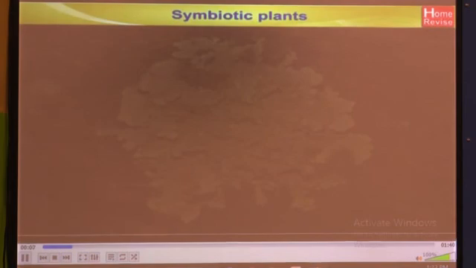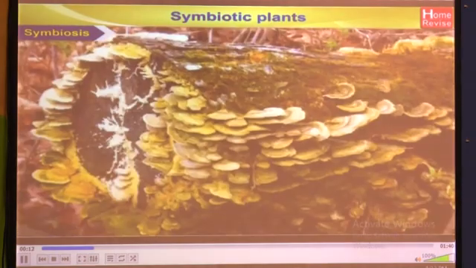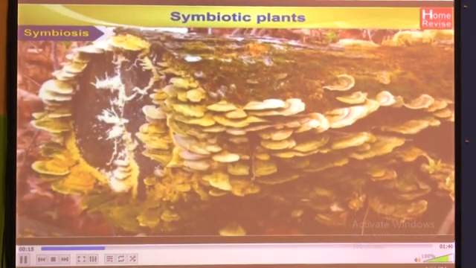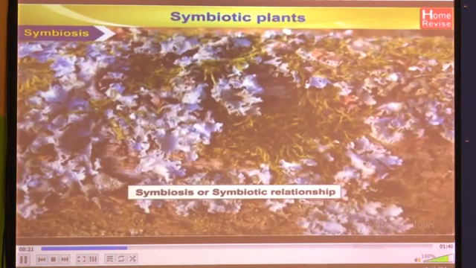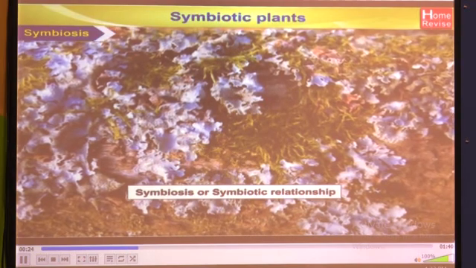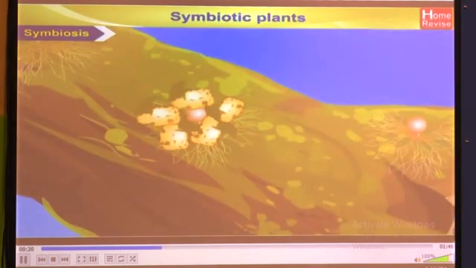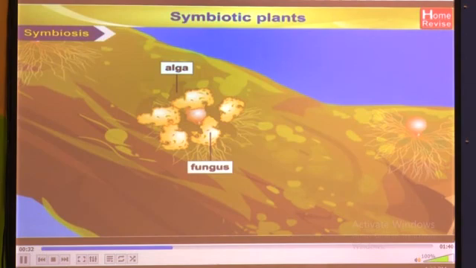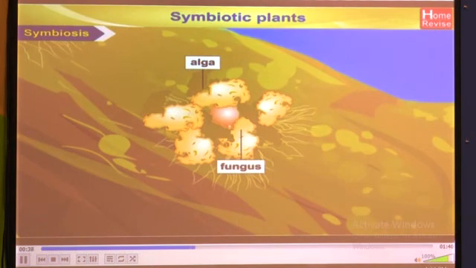Symbiotic plants. Symbiosis: when two organisms live together by sharing shelter and nutrients and mutually helping each other, their association is called symbiosis or symbiotic relationship, and the organisms are called symbionts. In lichens, an alga and a fungus live together and derive nutrients from each other. The alga, being autotrophic, makes food for both by photosynthesis, while the fungus provides shelter, water and minerals to the